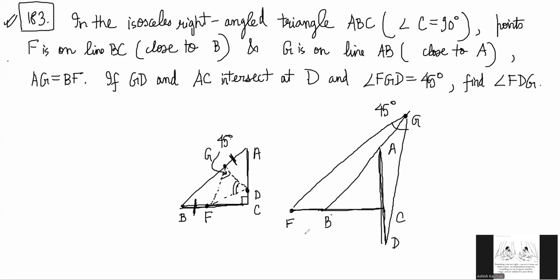And we have to find, in this case, FDG here. Do you understand how I made two diagrams? The point is that AG is equal to BF here also, right? And we have this angle is 45 here. You could have chosen the points F and G either on the inside or on the outside of AB and BC. That's what I'm saying.